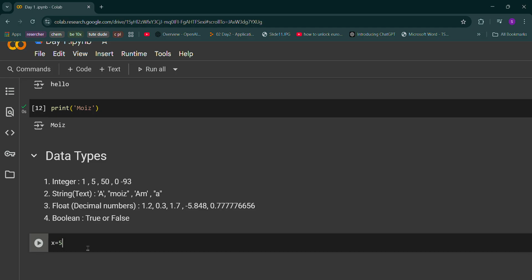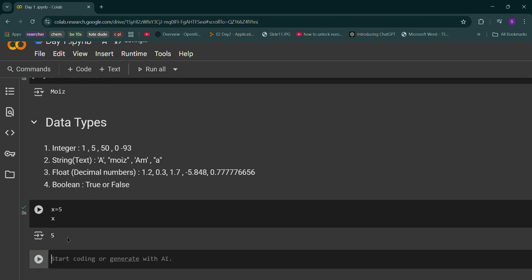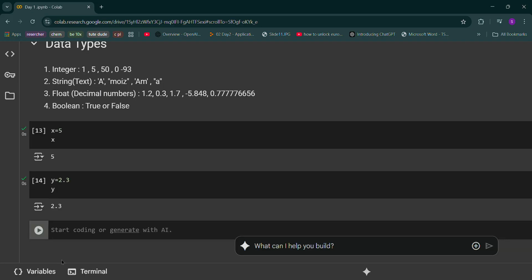If I write x equals 5, so what happens here? X equals 5, and if I write x, shift and enter, I'll get the value. Okay, if I write y equals 2.3, and if I write y, I'll get the y value here.